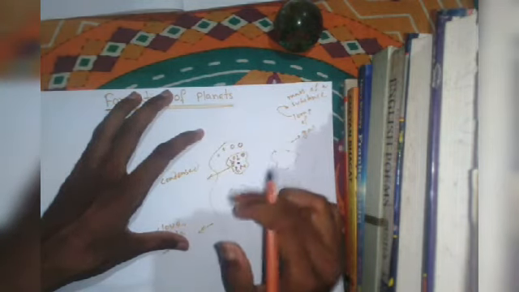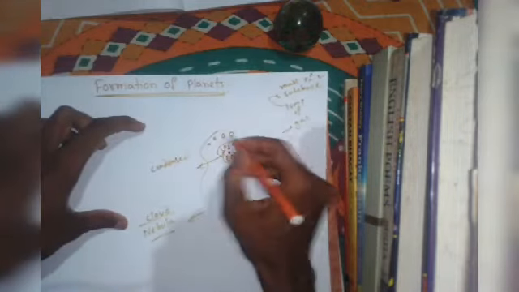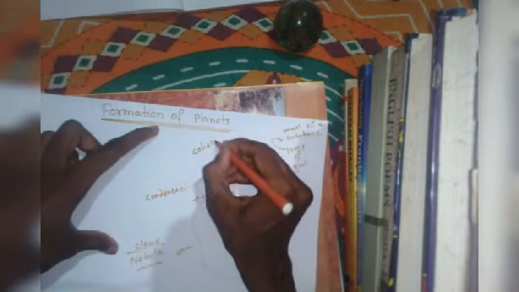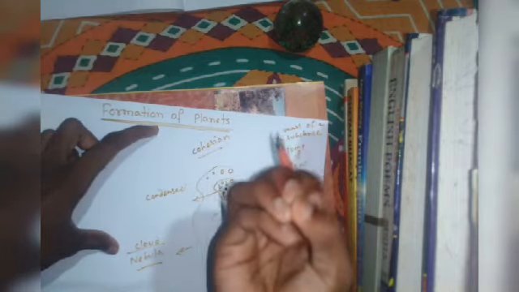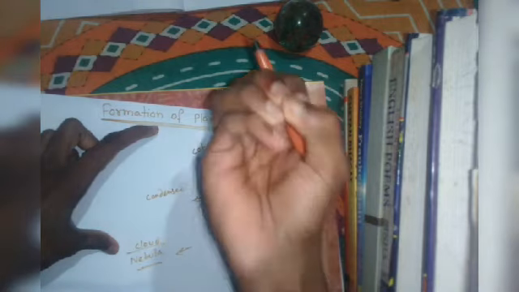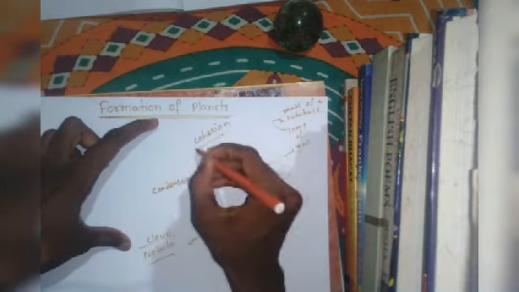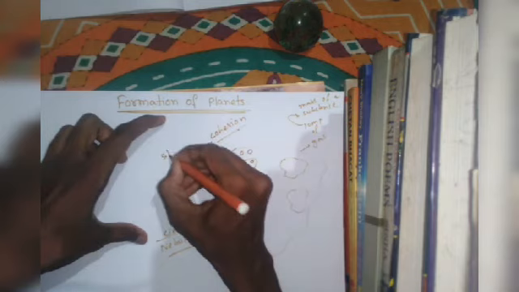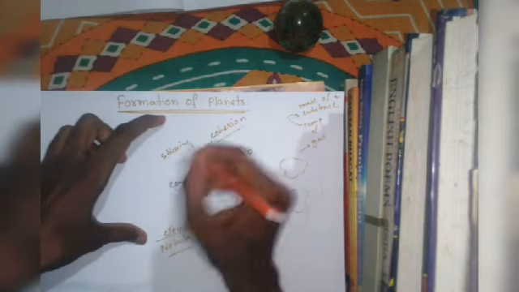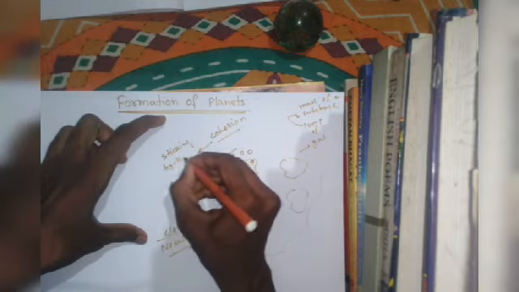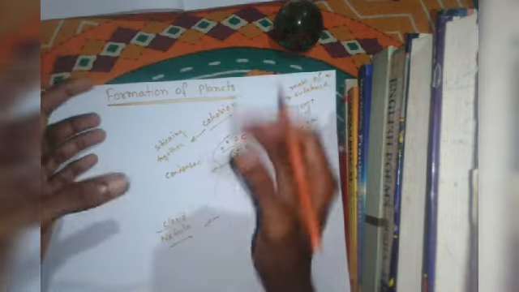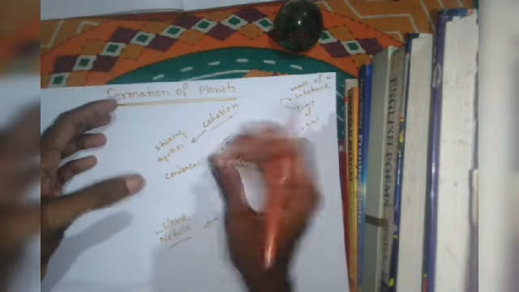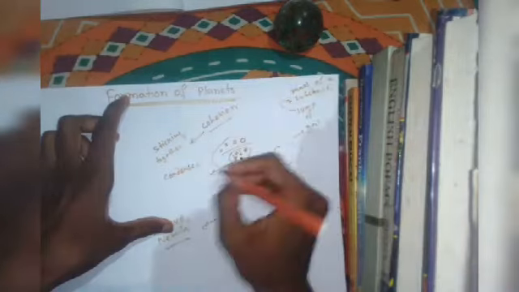These small round objects, by the process of cohesion, developed into some big objects. Now what does cohesion mean? Cohesion means sticking together. By the process of cohesion, these small round objects later on were sticking with each other, and later on they became big round shape objects.